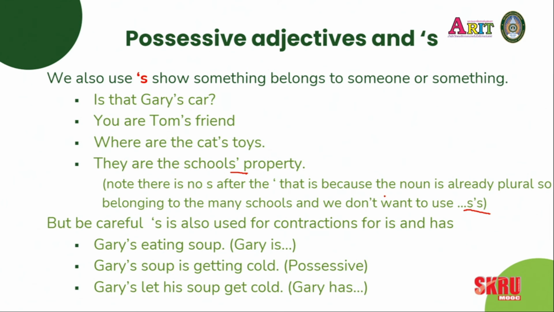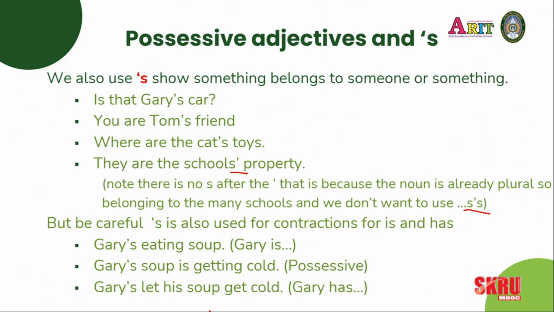As I mentioned, be a little careful sometimes when you look at some of these things with apostrophes and an S. The apostrophe S doesn't just show that it's the possessive. It could be showing a contraction. And the apostrophe S can be a contraction for is or has.